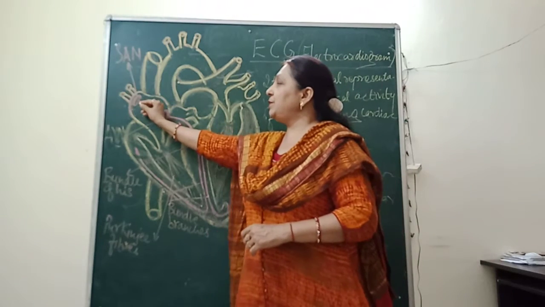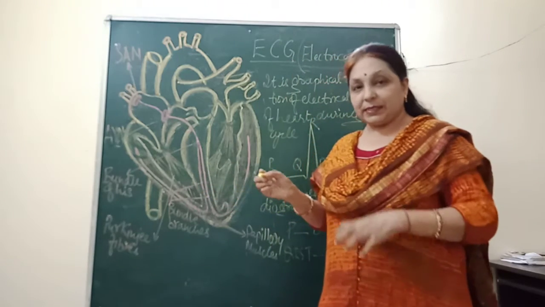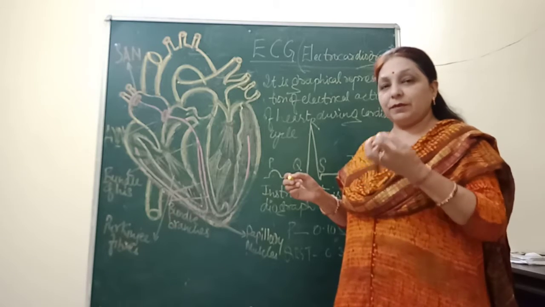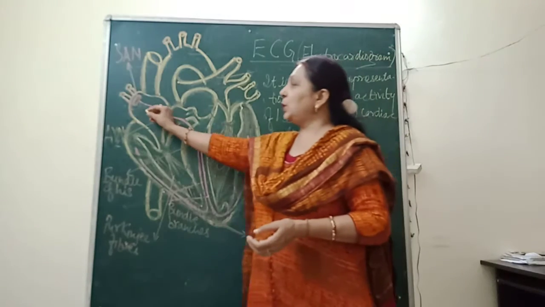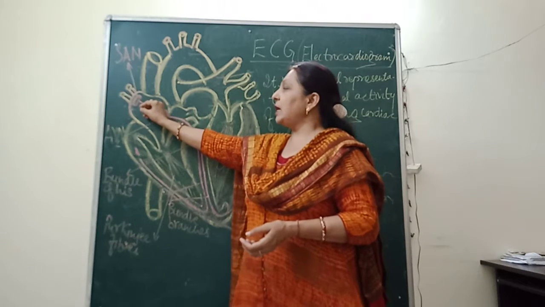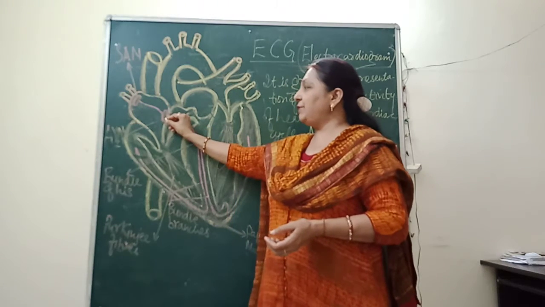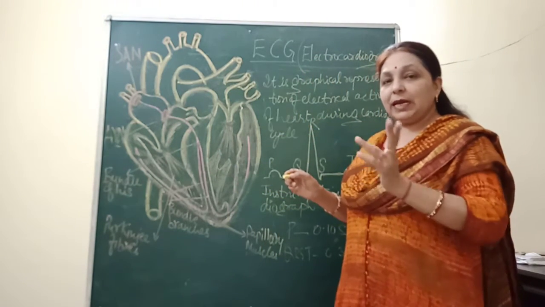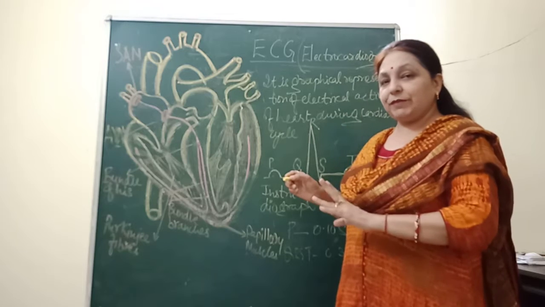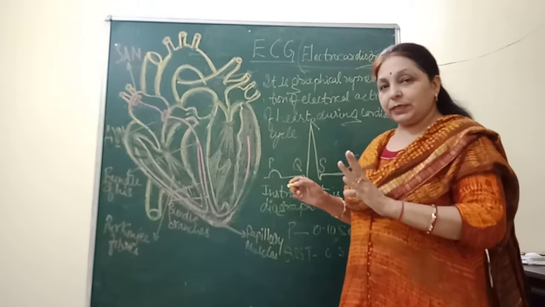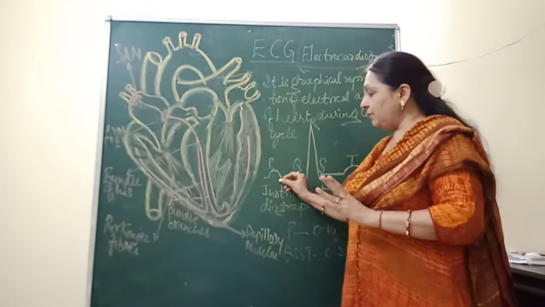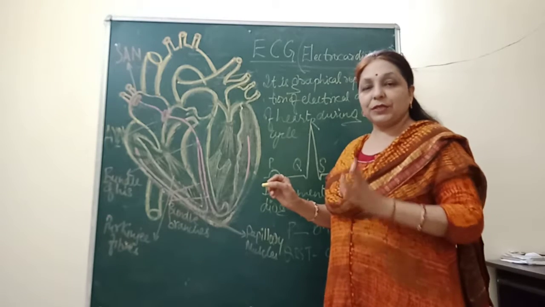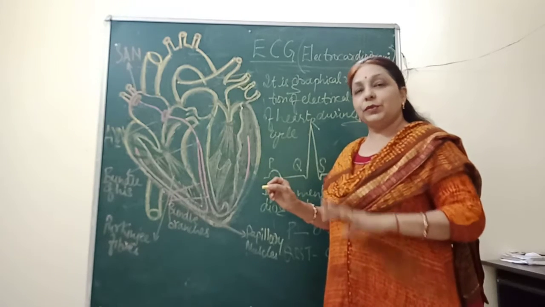The SA node has been auto-excited, because it is a modified muscle fiber with auto-excitability, which has started from the SA node to the AV node. This way the wave of depolarization has reached from the SA node to the AV node. Thus both the auricles show the P wave deflection. Therefore you can say this wave is the depolarization where the atria contract.